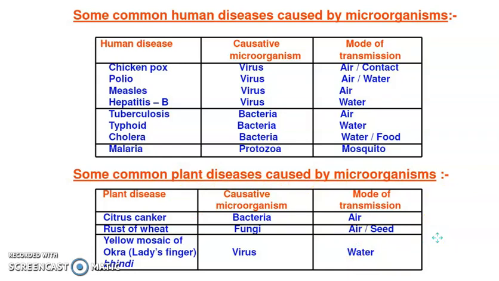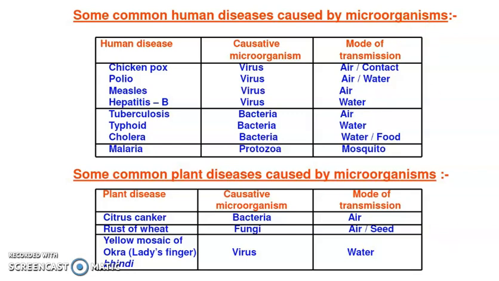So what happens to the food we eat? Microorganisms can affect that also. What happens when you keep your food without touching it for a longer period of time? You see some white thing growing over it. They are the microorganisms that grow on the food when you don't use it for a longer period of time.